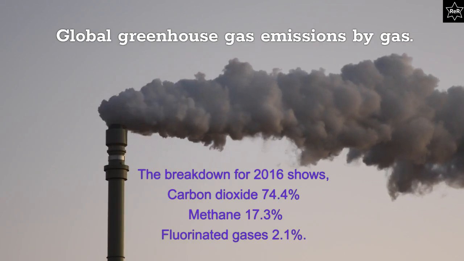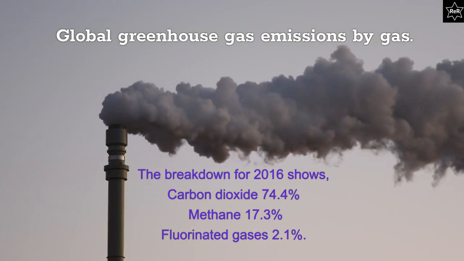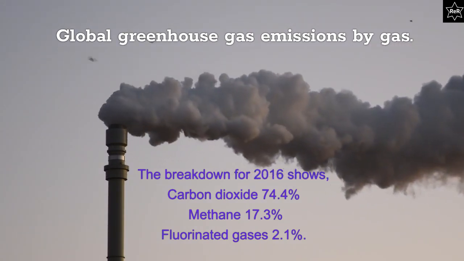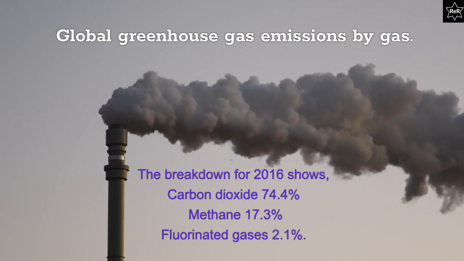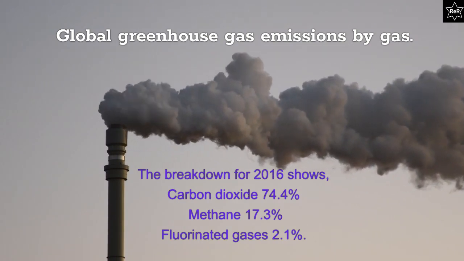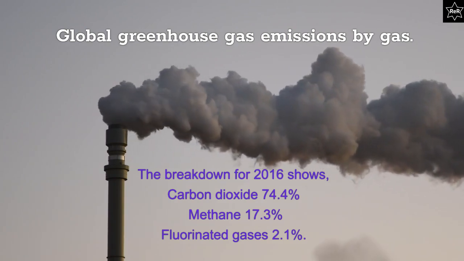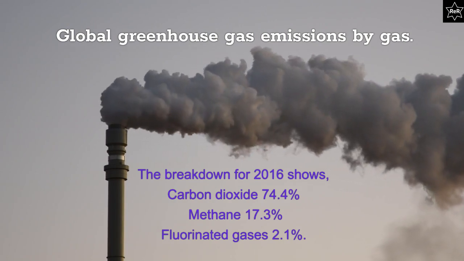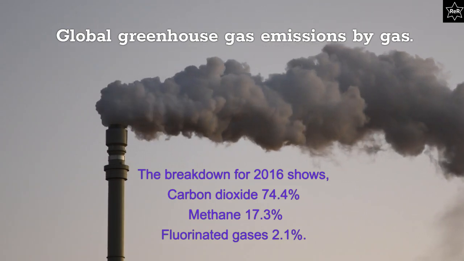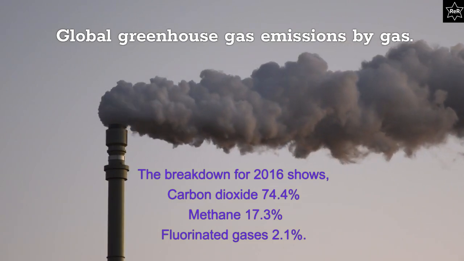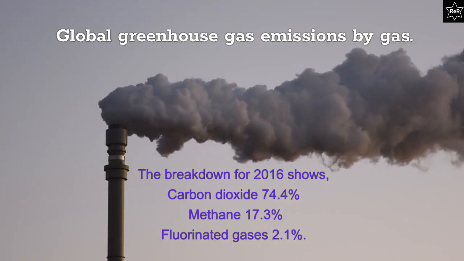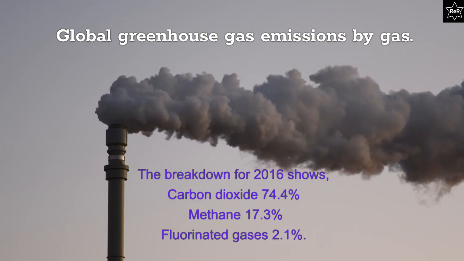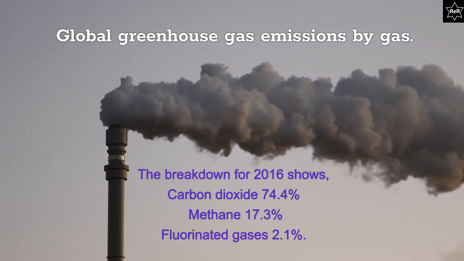Greenhouse gas emissions are converted to carbon dioxide equivalent by multiplying each gas by its 100-year global warming potential value. This is the amount of warming 1 ton of the gas would create relative to 1 ton of carbon dioxide over a 100-year timescale. The breakdown for 2016 shows carbon dioxide 74.4%, methane 17.3%, and fluorinated gases like hydrofluorocarbons, chlorofluorocarbons, sulfur hexafluoride contribute 2.1%.